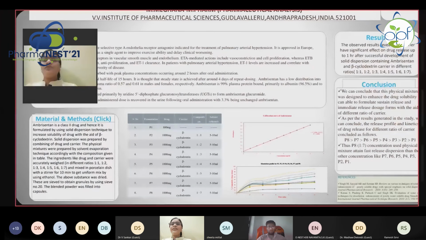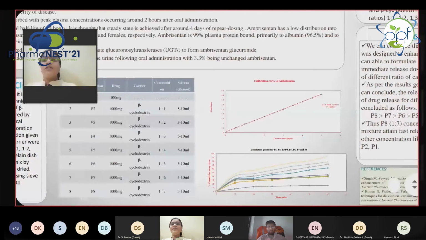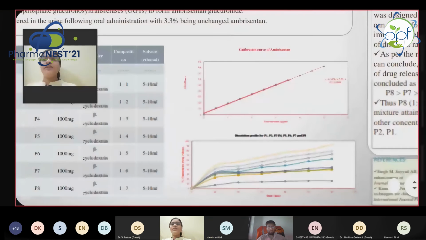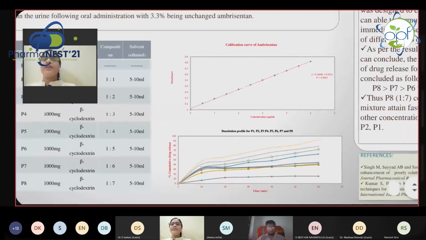In this graph we can see we took samples at 10 minute intervals from each dose, that is, all P1 to P8 samples, and we analyzed them by calibration and UV spectroscopy. Here is the calibration and these are the results.